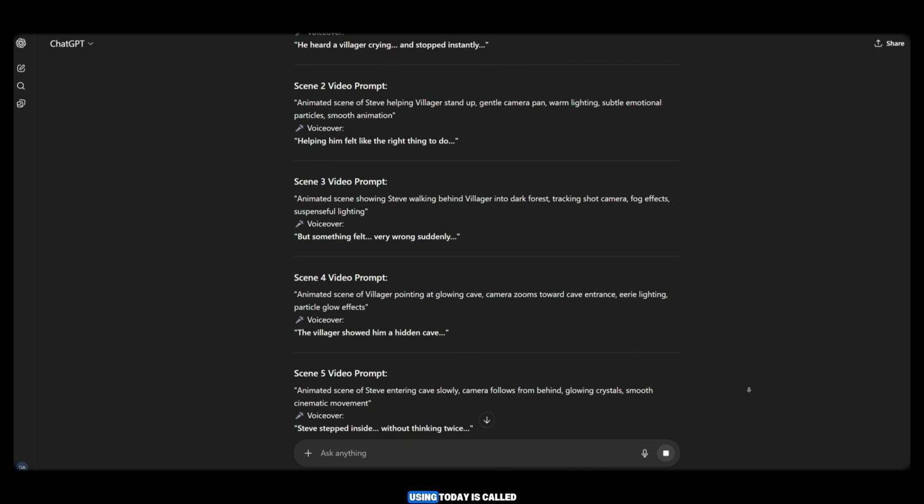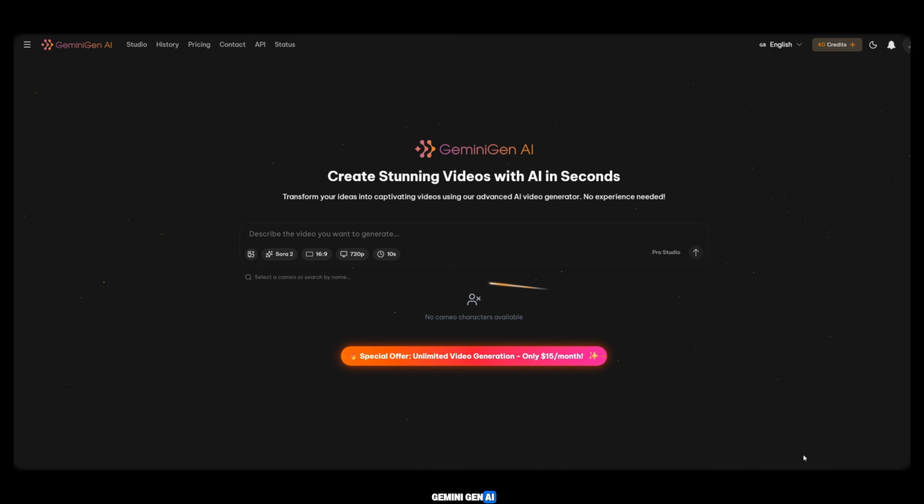The tool we are using today is called Grok AI. This is a free AI tool and one of the latest AI tools available. First, you need to log in. After logging in, it may show you 14 credits, but you do not need them because this tool is completely free. These credits are just displayed, but everything works for free. As you can see on the screen, if we want to generate videos directly, we can do that. The link will be in the description.